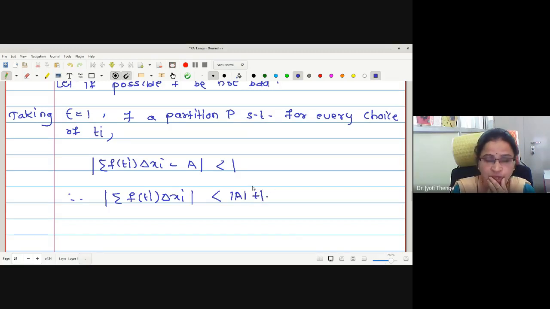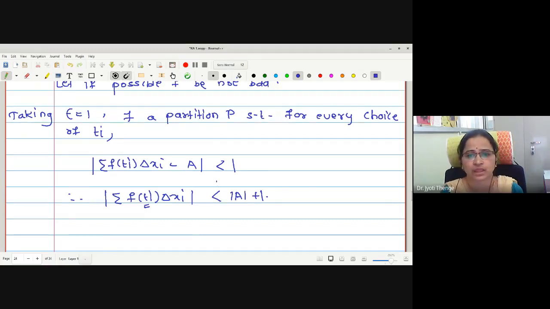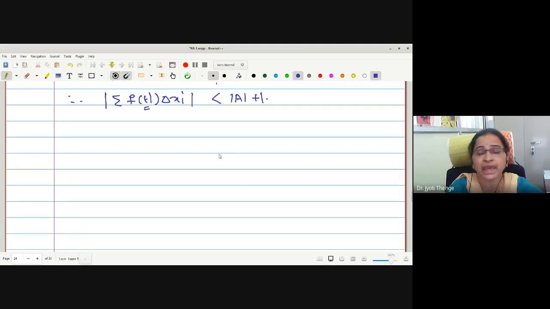This should be the statement, but as we are saying the function is not bounded in the closed interval [a, b], it is not bounded in some or many of the intervals. For the time being, let me consider there exists one subinterval where the function is not bounded, say the mth subinterval.